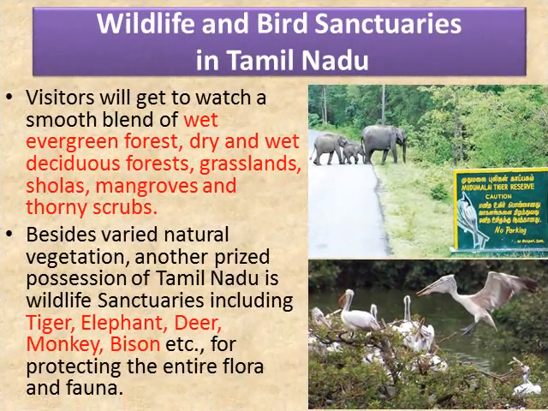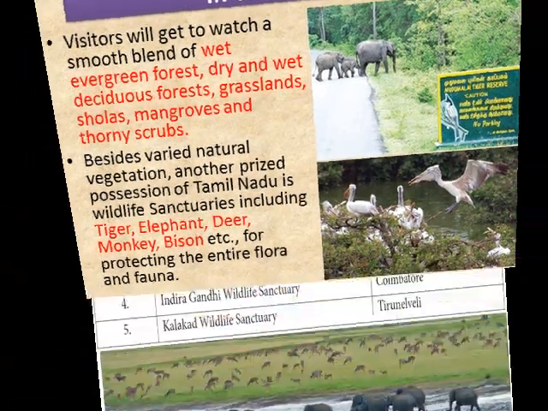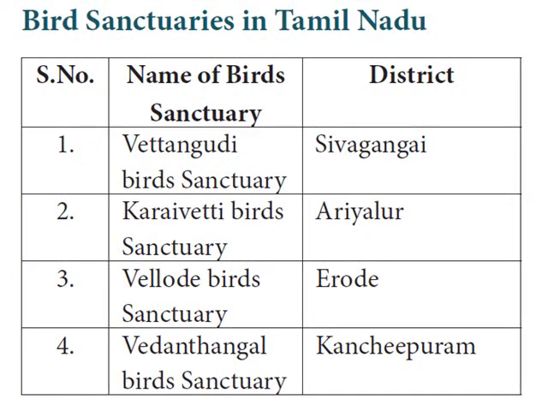The important wildlife sanctuaries in Tamil Nadu are the Mudumalai Wildlife Sanctuary in Nilgiris, Mundanthurai Wildlife Sanctuary in Tirunelveli, Point Calimere Wildlife Sanctuary in Nagapattinam, Indira Gandhi Wildlife Sanctuary in Coimbatore, and Kalakad Wildlife Sanctuary in Tirunelveli district. Dear children, on the map you can find the national parks and wildlife and bird sanctuaries in Tamil Nadu.